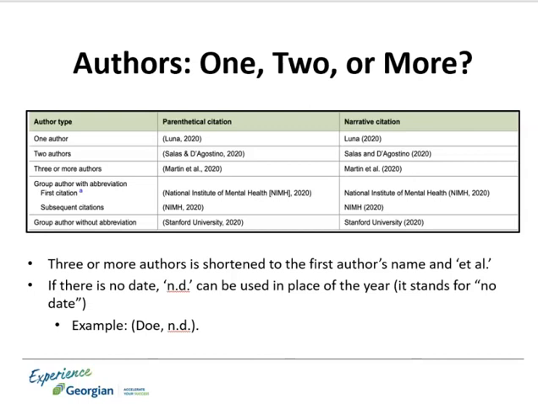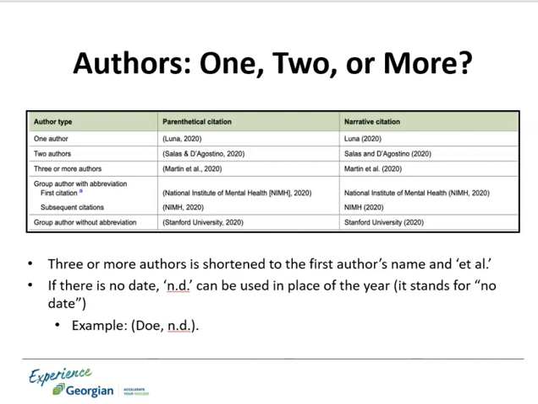In-text citations take different forms depending on who your author is and how many you have. If you have one or two authors, you will create the in-text citation by including their last names and the publication year of the source. If there is no publication year, you can use n.d. instead, which stands for no date.